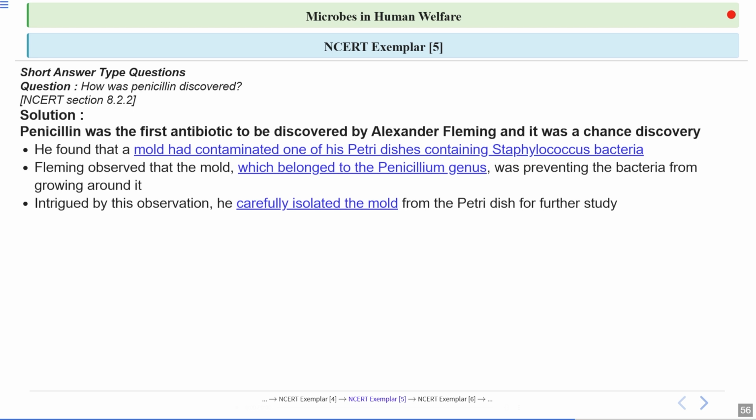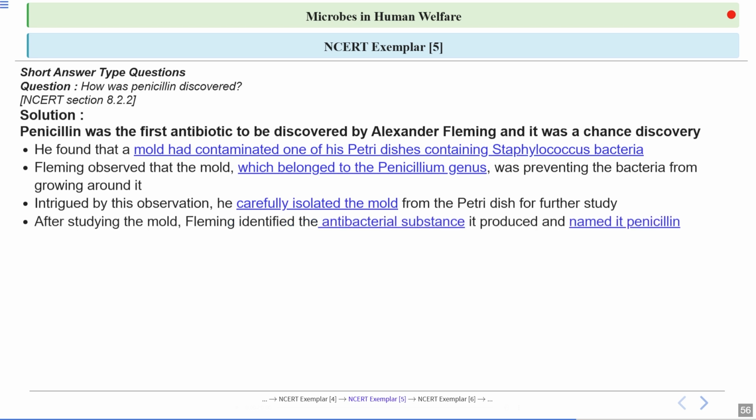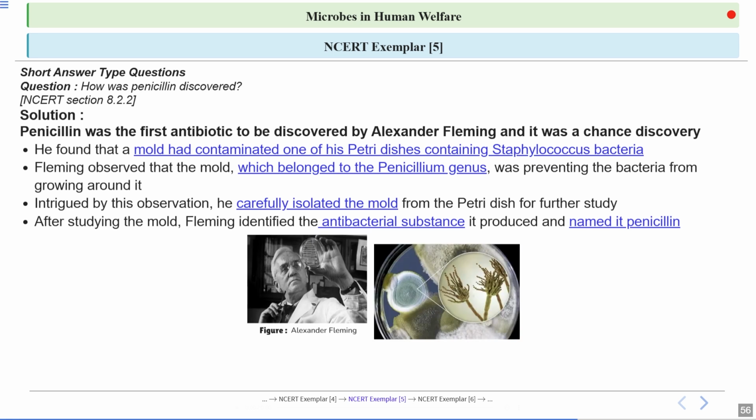Intrigued by this observation, he carefully isolated the mold from the petri dish for further study. After studying the mold, Fleming identified the antibacterial substance it produced and named it penicillin. In this image you can see Alexander Fleming, and these are the different fungi you can see growing here. These are the fungal colonies you can see.